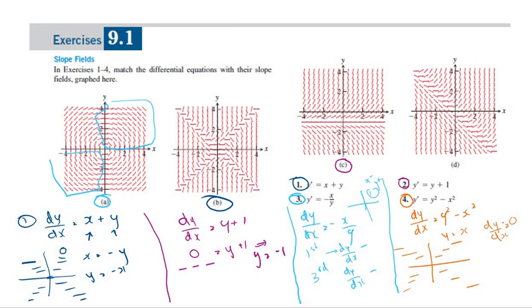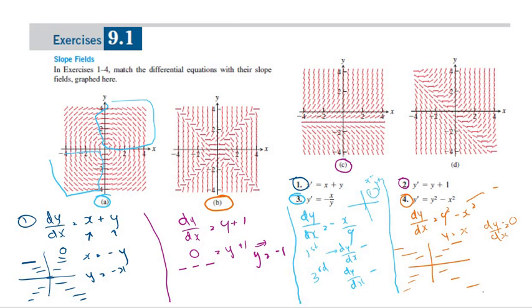So this should be A. So I made a mistake. So this should be B. So let me delete this. I'll explain this further. The fourth one should be B, because even if x is negative or positive, when x is equal to y, whether it's negative or positive, the gradient is 0, the slope is 0. So it should give this pattern.